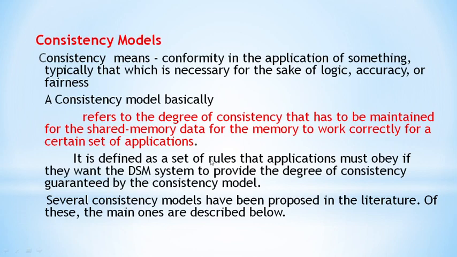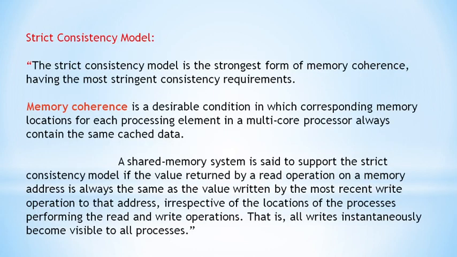So some set of rules should be accepted by the distributed shared memory system in order to provide the degree of consistency. That consistency is guaranteed by the consistency model. We will discuss 8 types of consistency models in this lecture, which are the main ones discussed in the textbook.